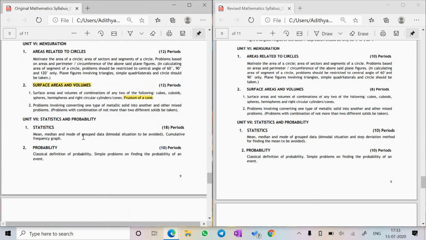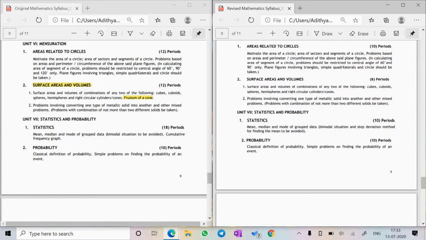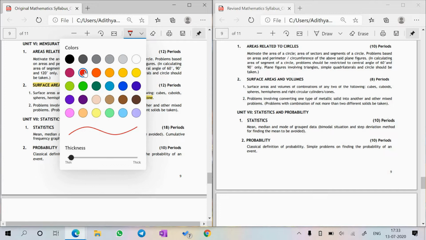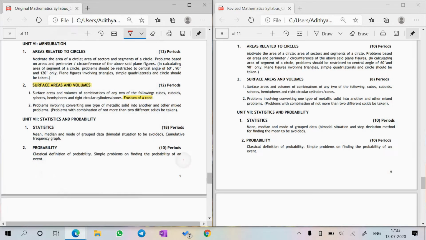Now, as we cannot highlight it over here, I'm just going to write it over here. Just give me a second, guys. So yeah, we are just going to write that down. So we do not have the step deviation method. I hope my handwriting is clear. I really don't know.